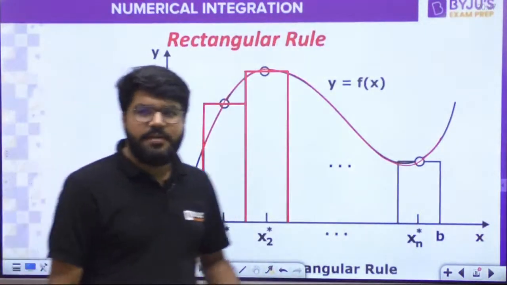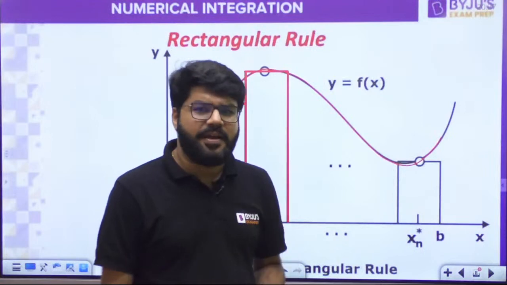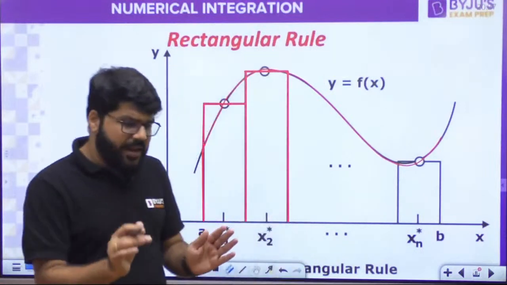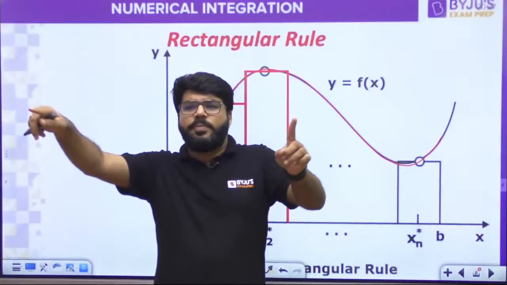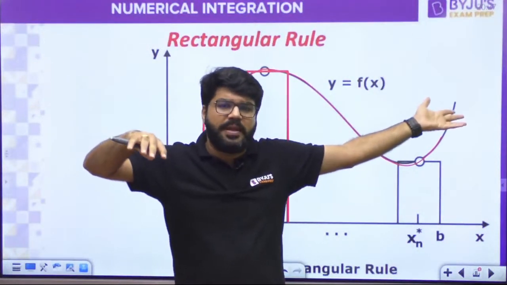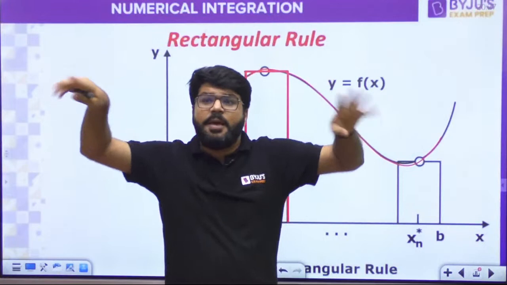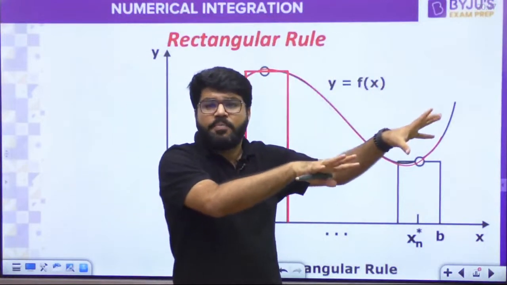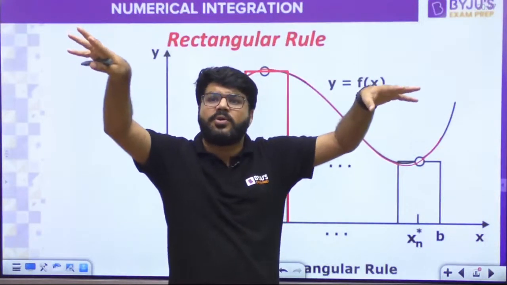Have you got the idea? First idea: what is the approximation? We are going to take the interval a to b. I don't know what the integration from a to b is. If I had known, there would be no need of a numerical method. I don't know the integration, but I know that integration equals area. How to approximate the total area?